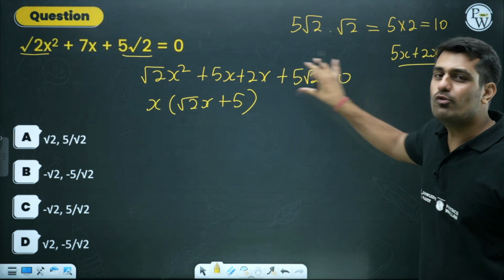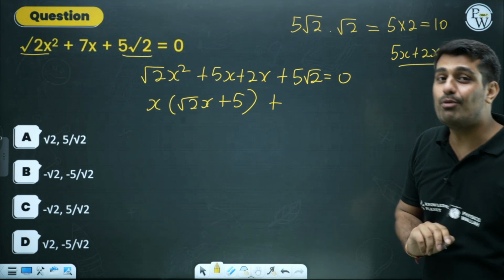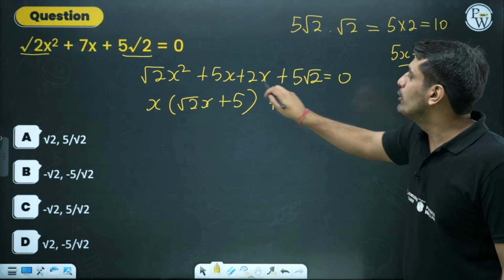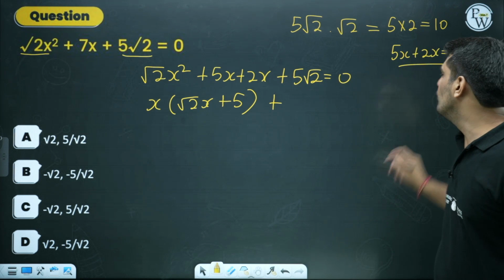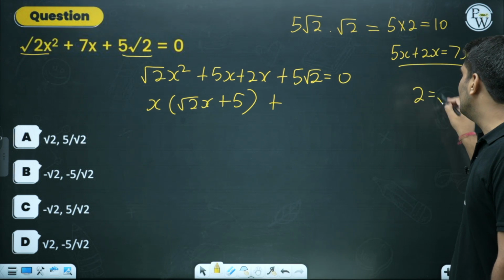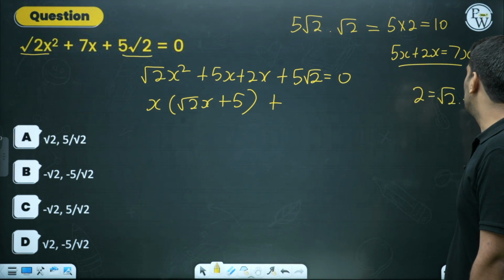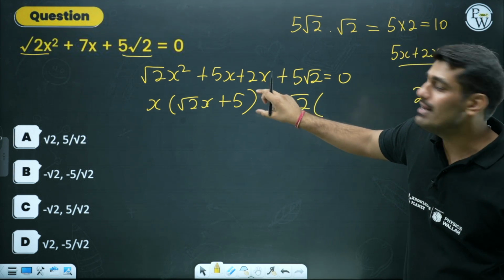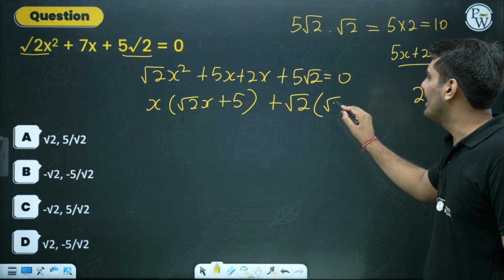For these two, what should I take common? Think about it. What should I take common? In this case, I would be taking common because this is having 2 and this is having root 2. So as I mentioned, 2 can be written as root 2 into root 2. So I'll be taking root 2 common. When I take root 2 common, I'll be left with root 2x.